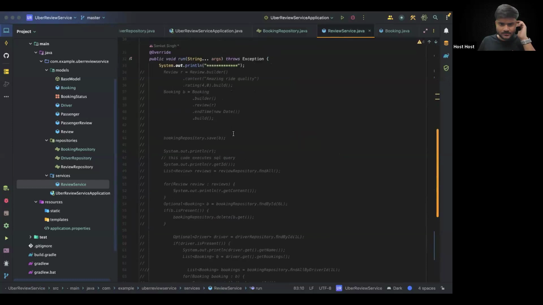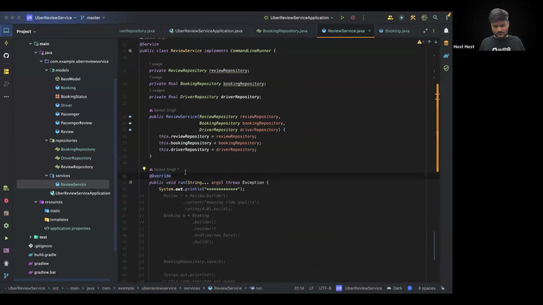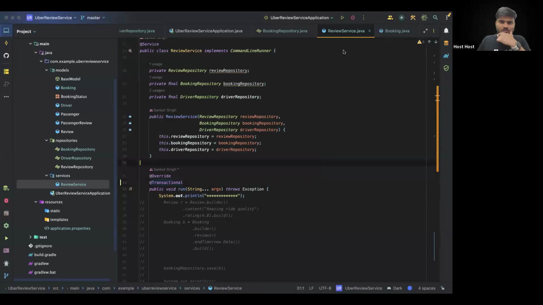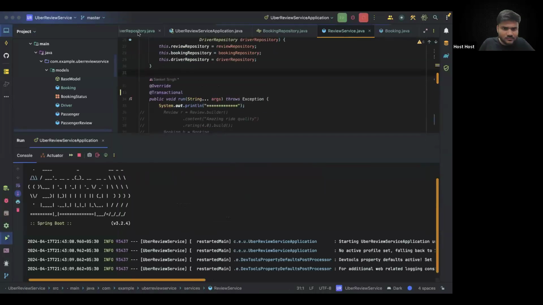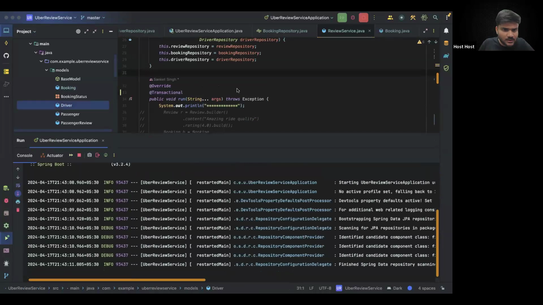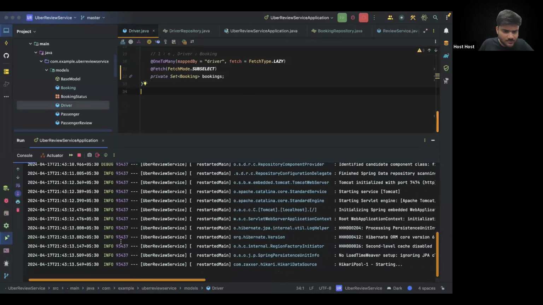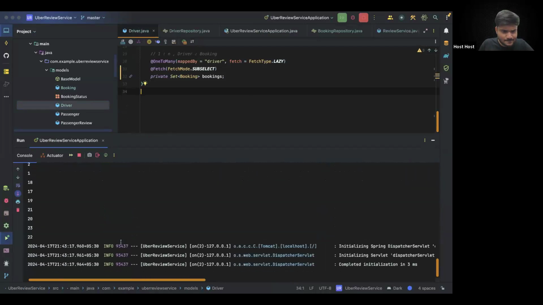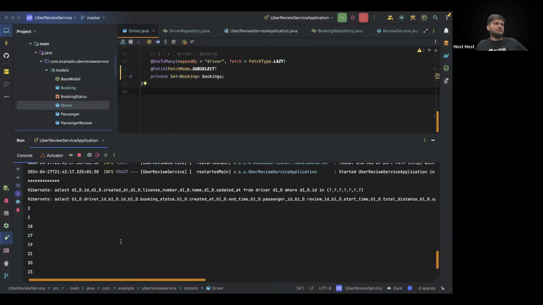Let's do one thing. Just a second. There might be an issue with this, but let's try it out. We have it subselect, right, already. Driver, what is the subselect? Okay, yeah. Now it's working.